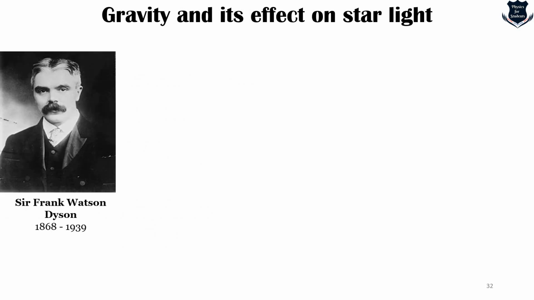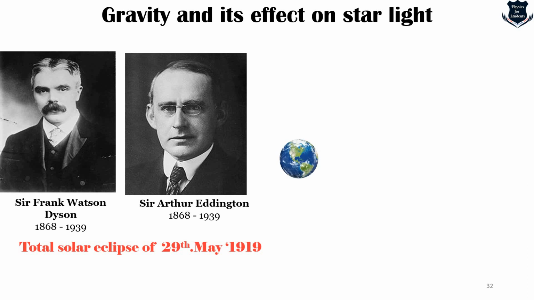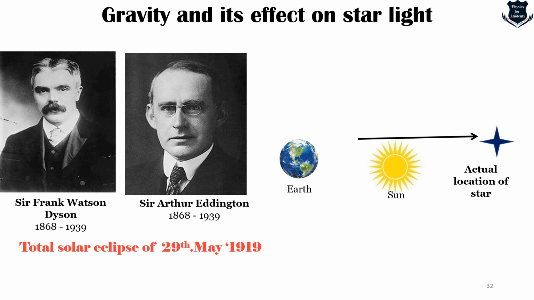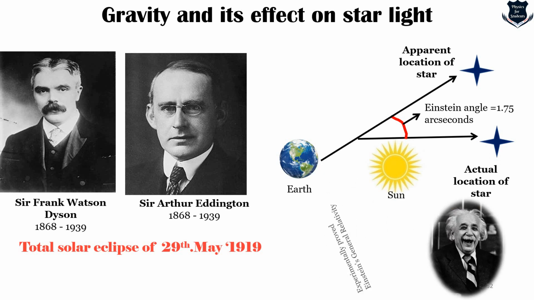So Sir Frank Watson Dyson and Sir Arthur Eddington, on 29th of May 1919, conducted the famous Eddington experiment, where here is the earth and the sun, and the light beam shines over here. This is actually the location of the star, but it deflects, and this is the apparent location due to the presence of the sun. So when the solar eclipse happened, because of the sun's presence, the location of the star appeared somewhere else, and this is the angle of incidence, which is called the Einstein angle. And this actually proved Einstein's theory of relativity, that yes, due to the presence of mass, there is a space-time curvature.